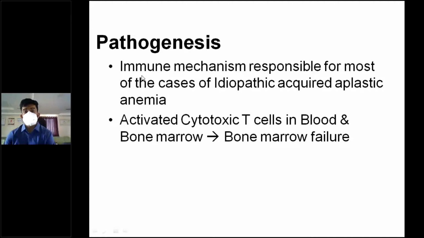So the pathogenesis is same for everything. There's an immune mechanism that is responsible for most of the cases of idiopathic acquired aplastic anemia. We do not know what is the exact mechanism. We probably think it's because of destruction of the bone marrow cells because of T lymphocytes. So activated cytotoxic T cells in blood and bone marrow lead to bone marrow failure. They cause apoptosis and destruction of the precursors of RBCs, neutrophils, and thrombocytes in case of cytotoxic T cells in the bone marrow.